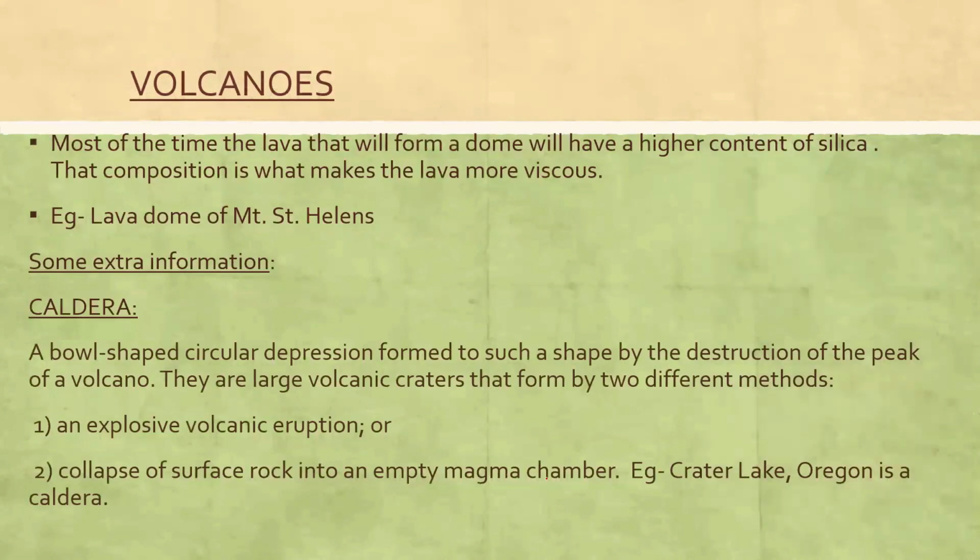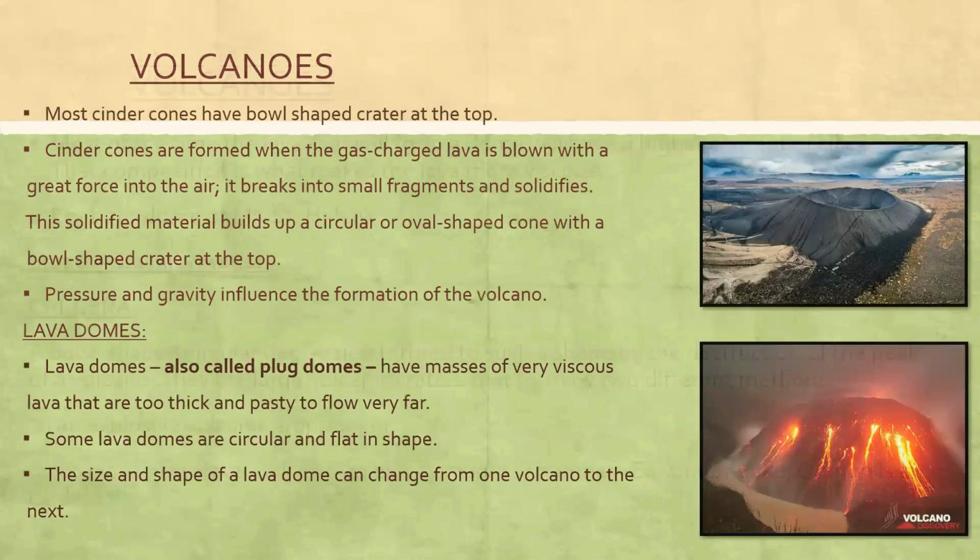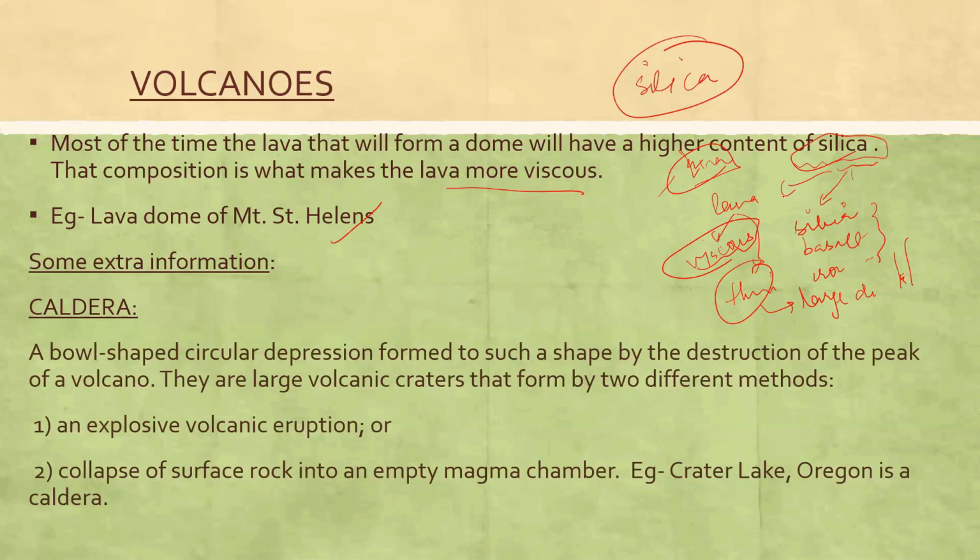And why is the lava viscous? Because it has a high amount of silica. Example is the lava dome of Mount St. Helens. We have seen this. The crater is formed. Okay. So the name given to it is caldera.